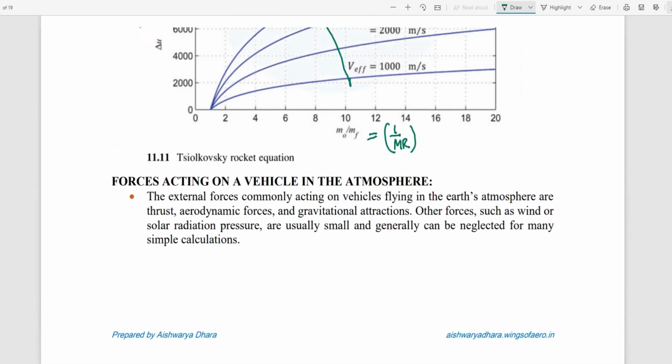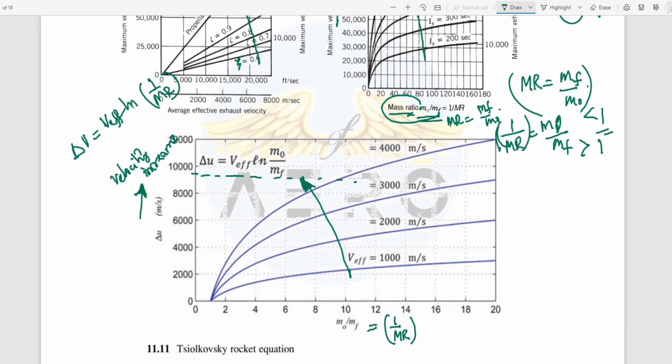Yes, ma'am, how can MR be increased, ma'am? See, what is MR? This is the final m by this initial m. But here we have taken 1 by MR. Is the original mass fraction fixed, ma'am? No, it will vary. The original mass fraction will vary based on the structure, and based on the propulsion, which propellant you are using.